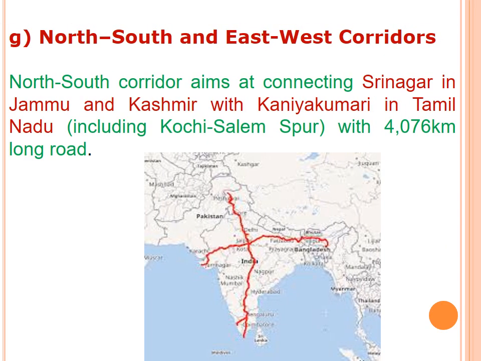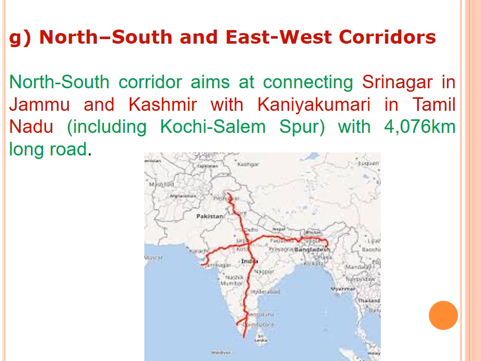North-South and East-West corridors. The North-South corridor aims at connecting Srinagar in Jammu and Kashmir with Kanyakumari in Tamil Nadu. You see there? The north area in our country is Jammu and Kashmir, and the south area is Kanyakumari.